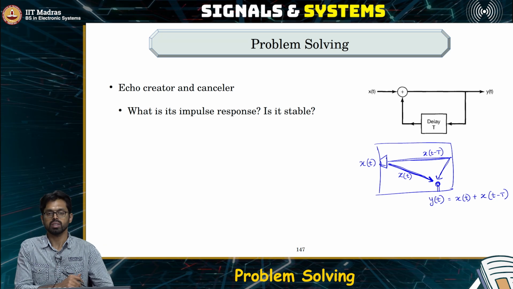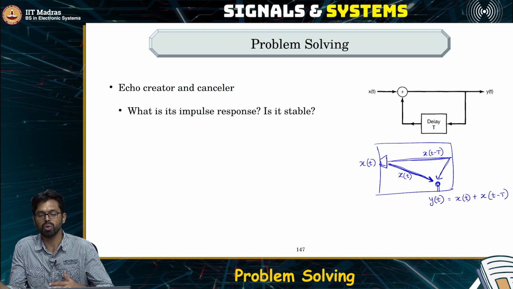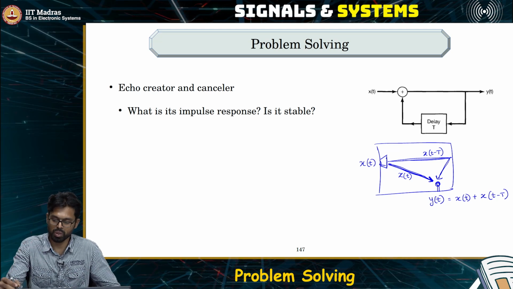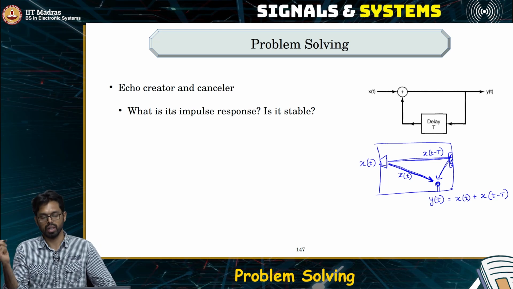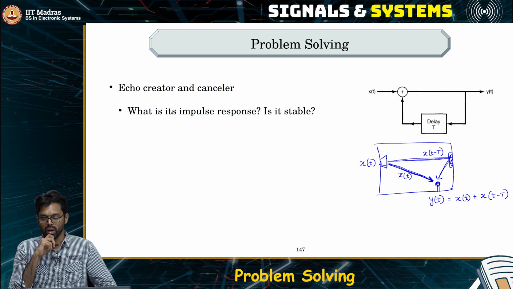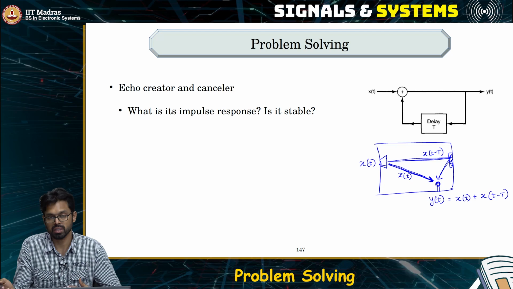This is what we call as the echo. So, this is what we receive. So, when there are multiple reflectors, we will have more echoes. So, here we assume there is only one reflector and we receive one echo. Okay. Now, if this is a system that is given to us, is this an LTI system? Yes, it is an LTI system.